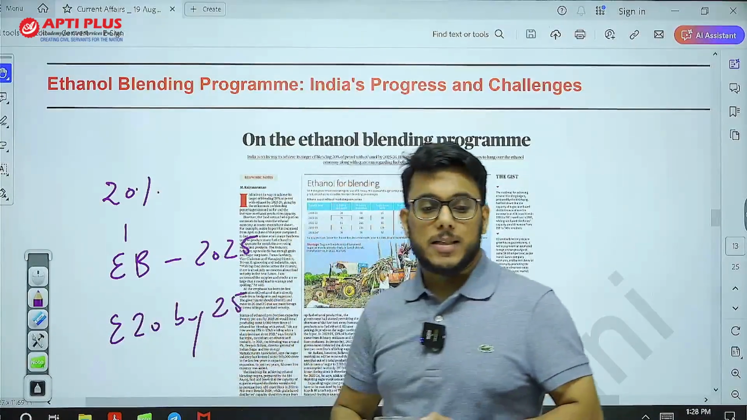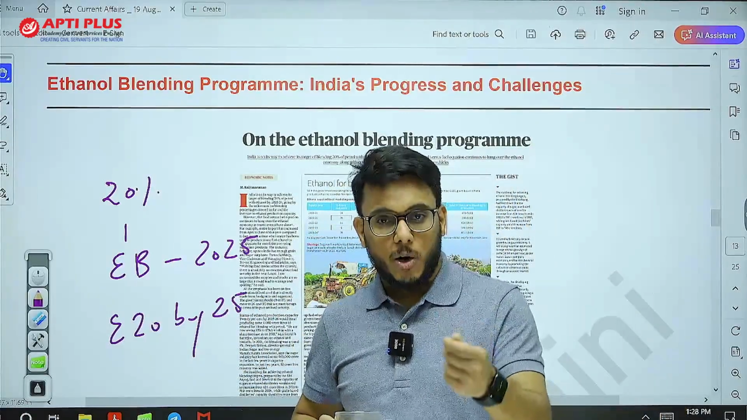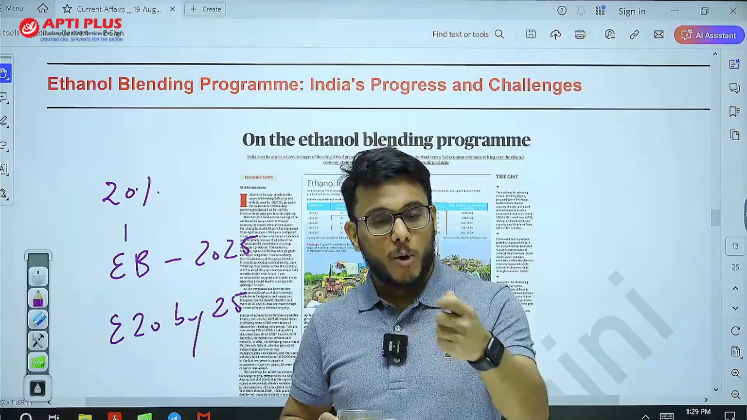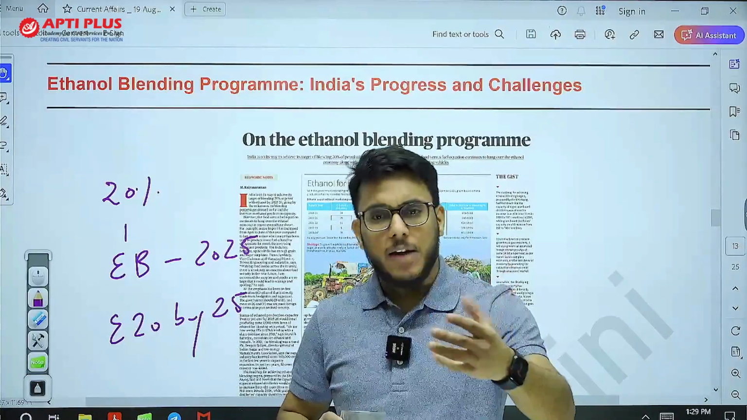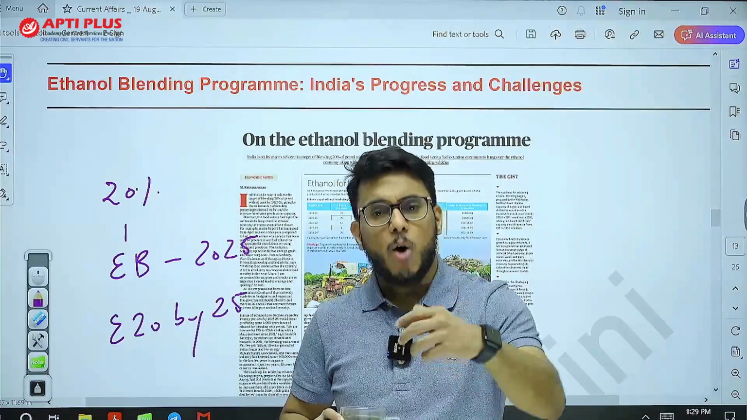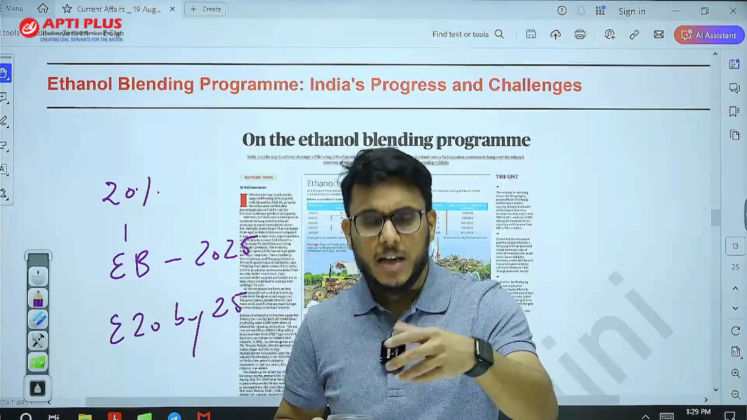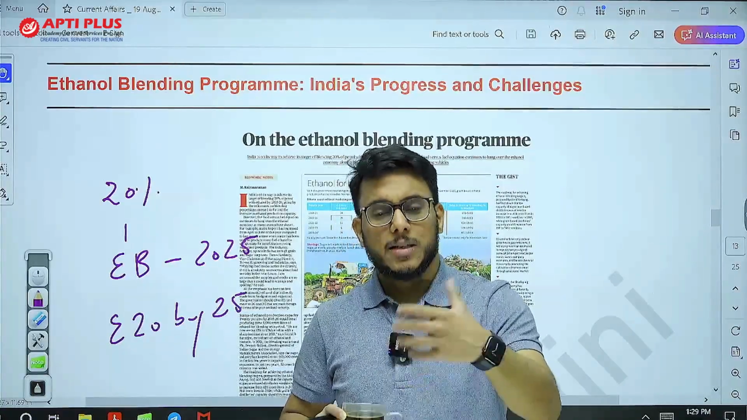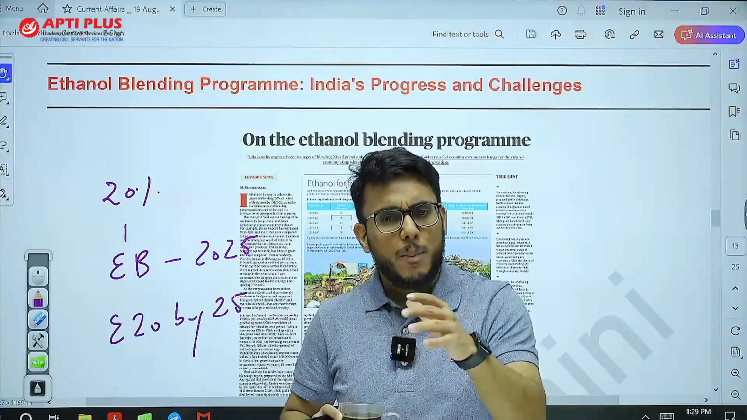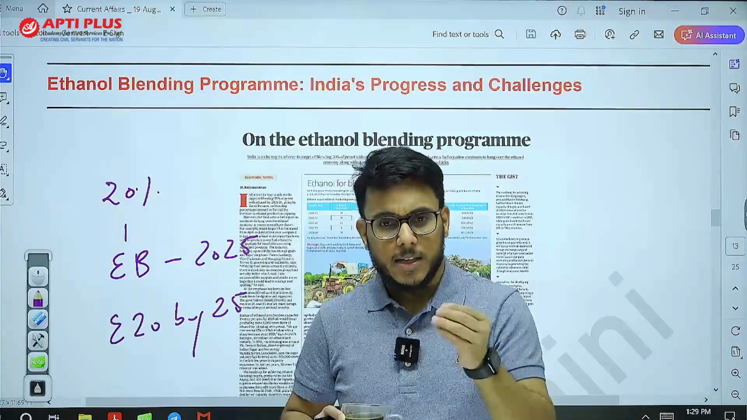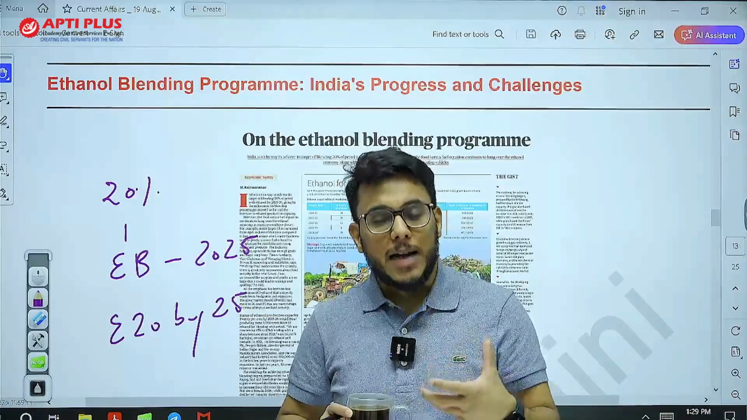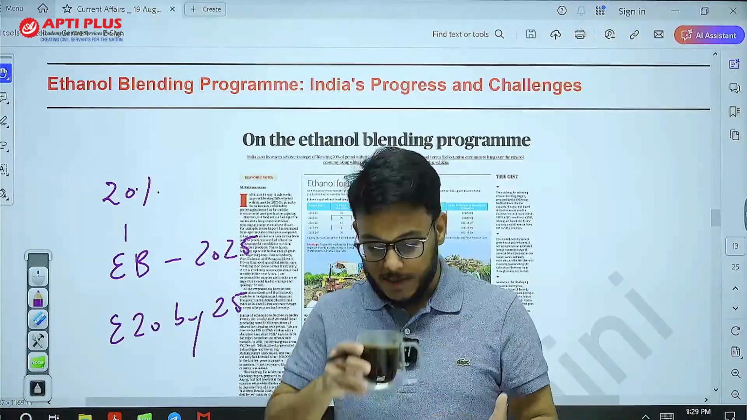So what is ethanol blending? Regular petrol is to be blended with ethanol. Ethanol is a byproduct of sugarcane. It can be retrieved from other things also, such as maize, and other food products. Now we are also focusing on retrieving ethanol from non-food products, that is, second generation biofuel. But as of now, it is majorly retrieved from sugarcane. Now this ethanol can be blended with petrol, and as it is blended with petrol, it will have major benefits.